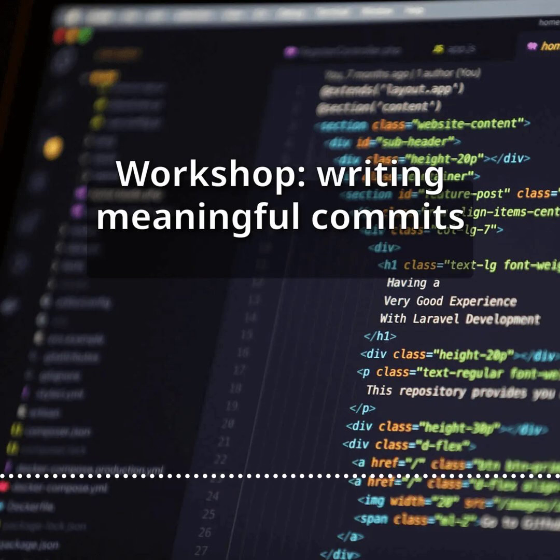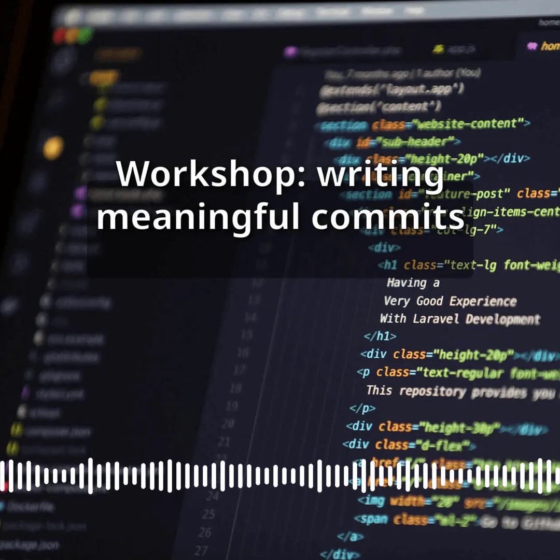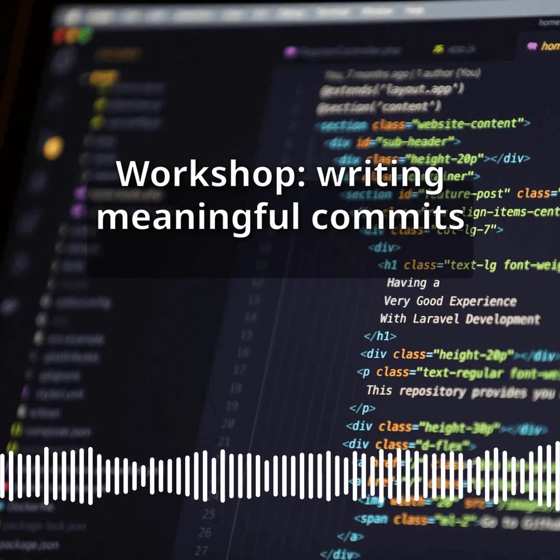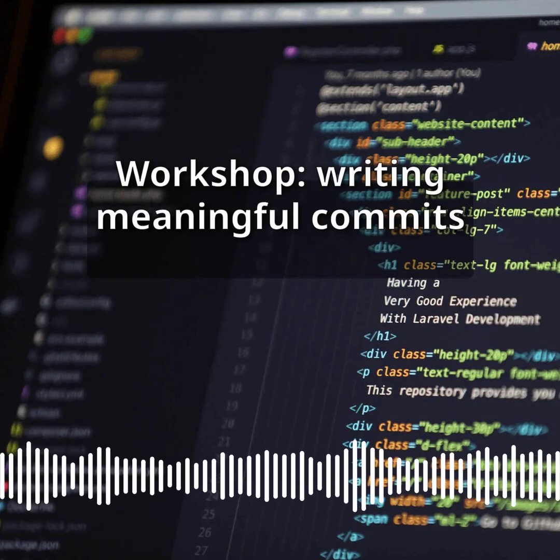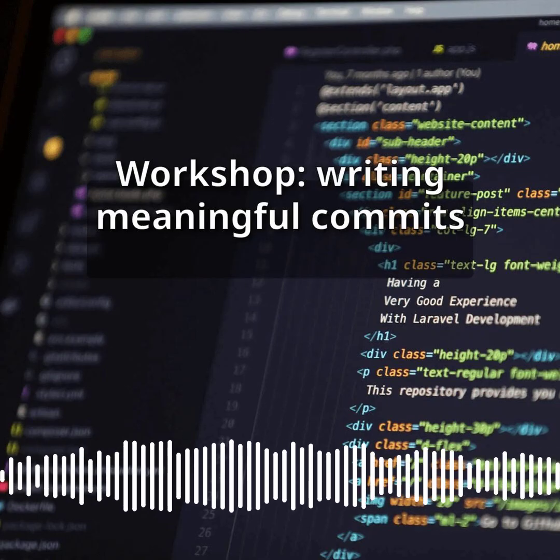Theoretical recap. A commit is more than a save point, it is a unit of meaning in your project's history. A meaningful commit answers three questions implicitly. What changed? Why did it change? And is this change isolated and coherent? The golden rule is, one commit equals one logical change.